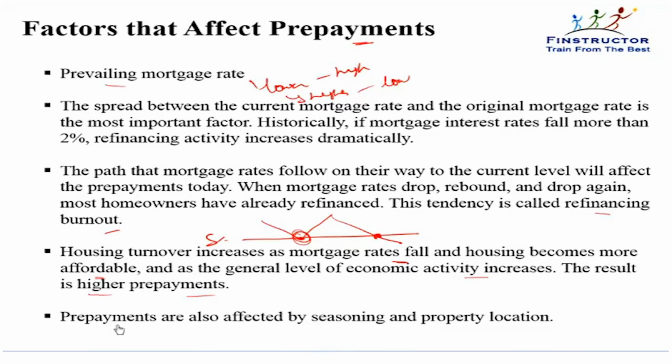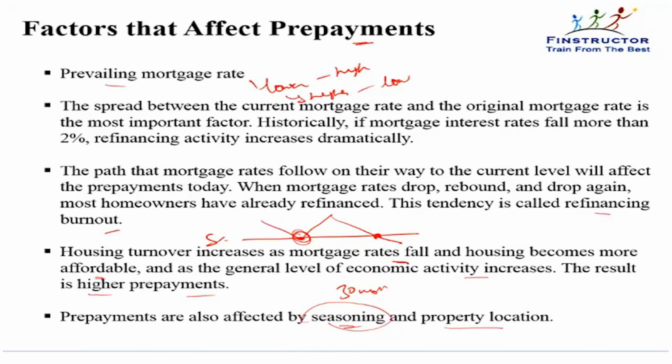Prepayments are also affected by seasoning and property location. So we studied seasoning, that is, after 30 months, prepayments don't keep increasing. They increase initially. So right after the loan, prepayment is lower. As time passes, they keep increasing until, as we saw, after 30 months on average, the loan becomes seasoned, that is, the prepayment rate doesn't increase after that. And also the property location.